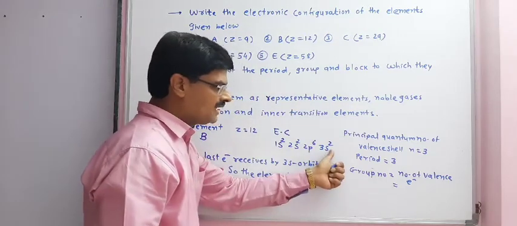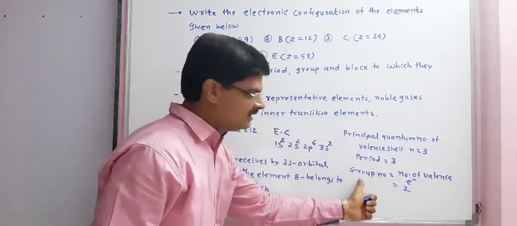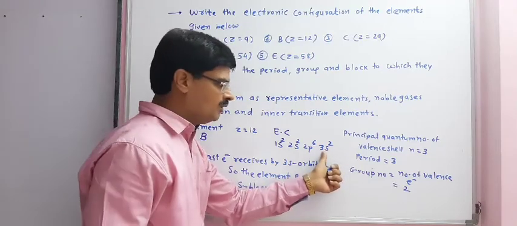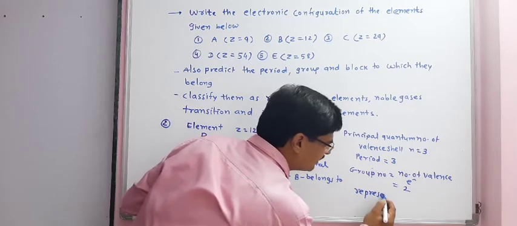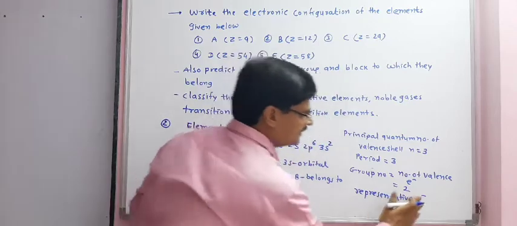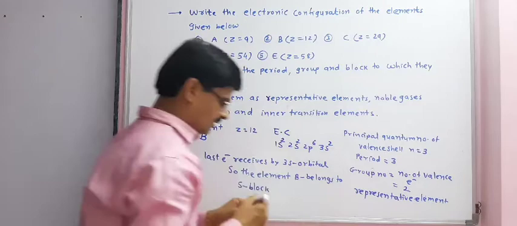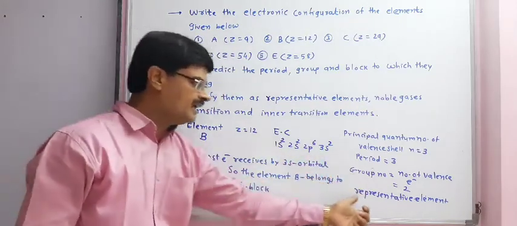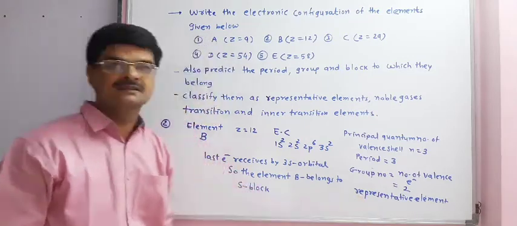Here 2 electrons are present in the valence shell. That is why it must be present in group number 2. Also 3s is the last orbital or valence orbital. So we can say that it is a representative element. So for B, we can decide group, period, as well as whether it is representative or not. So we can decide everything.